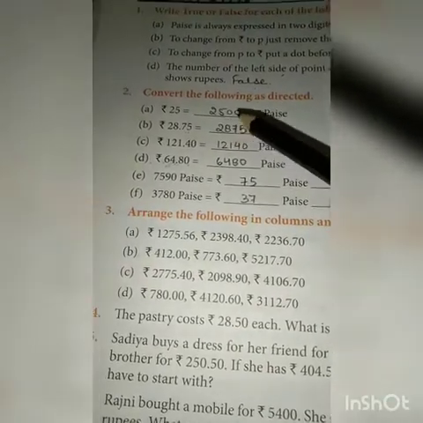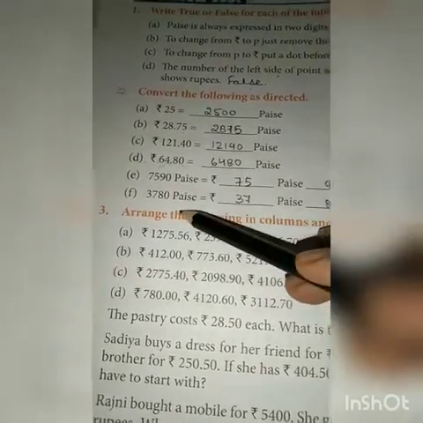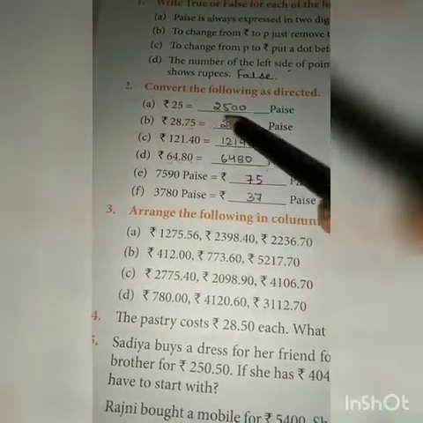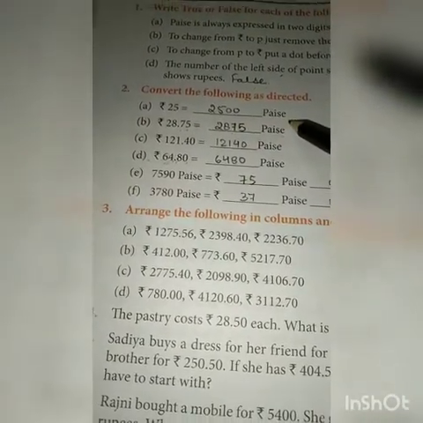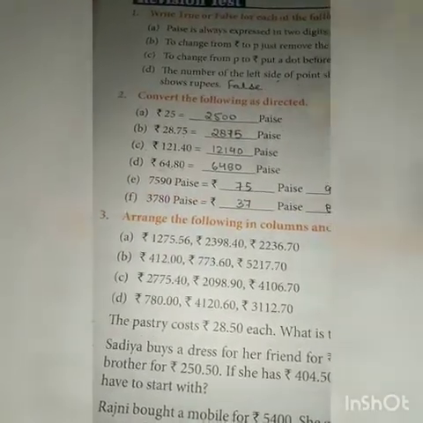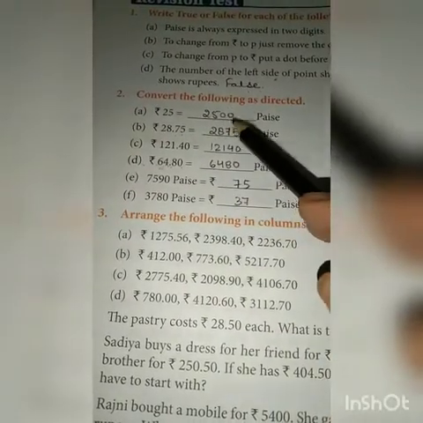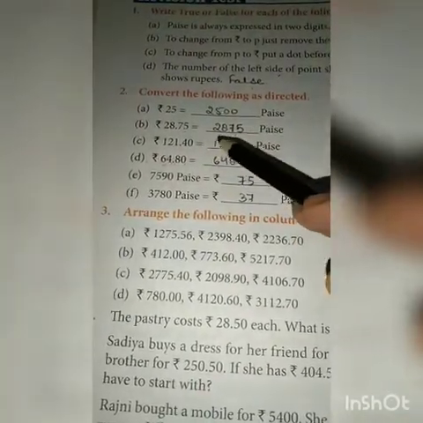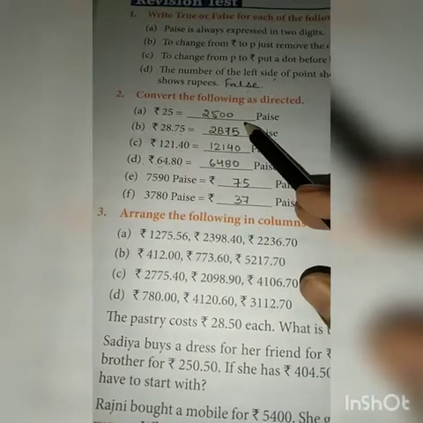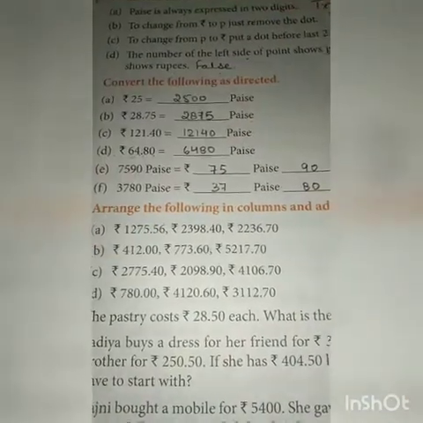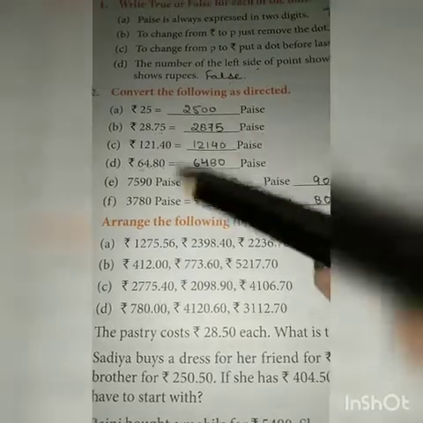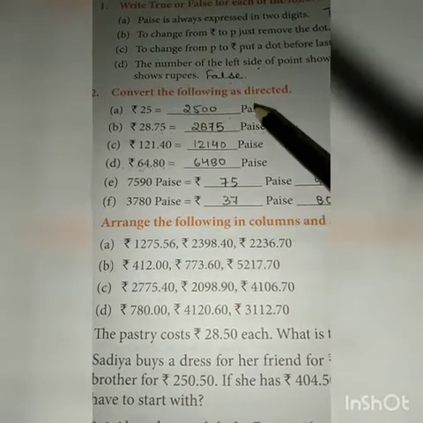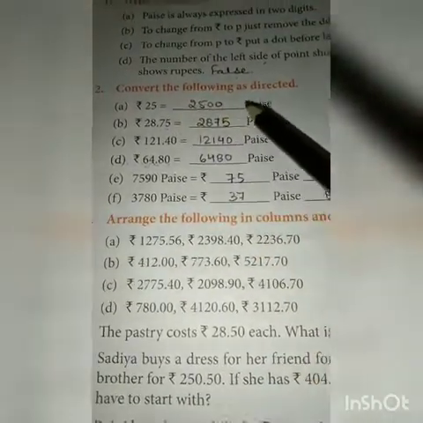Question number 2. We have to convert as it is asked in the question. The first is rupees 25 is equal to dash paise. So now we will convert rupees 25 into paise. How are we converting? We are multiplying 25 rupees with 100 paise, because there are 100 paise in 1 rupee. That's why we are multiplying 25 by 100. So 2500 paise. It means rupees 25 is equal to 2500 paise.